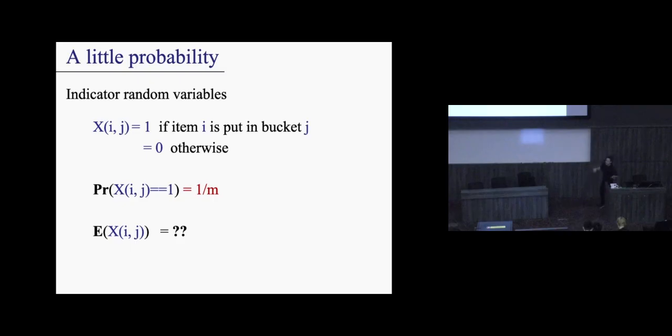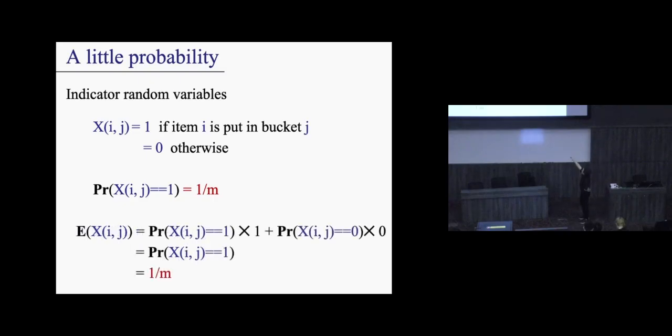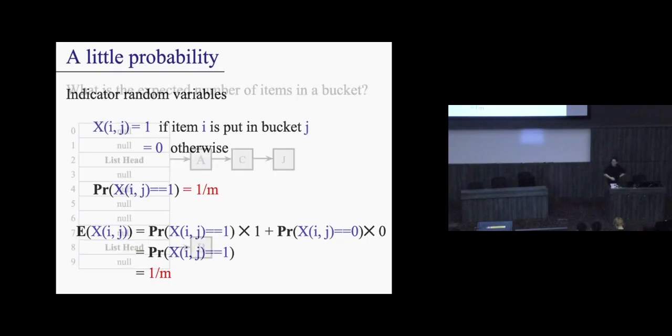So I have the probability. What is the expected value of xij? Well, by definition, this happens to be 1 times the probability that xij is 1 plus 0 times the probability xij is 0. Now, last I checked, 0 multiplied by any value is 0, and 1 multiplied by any value is the value itself. So the expected value of xij happens to be 1 over m. I did a rug pull, didn't I? I told you we'll be learning algorithms, but instead we're doing math here, right?